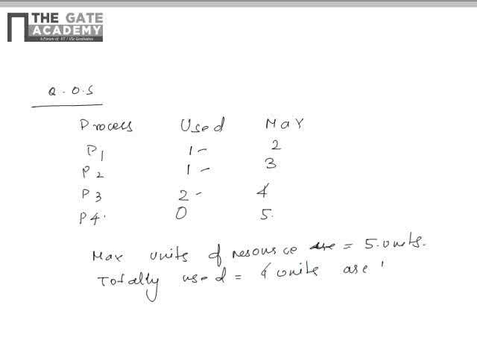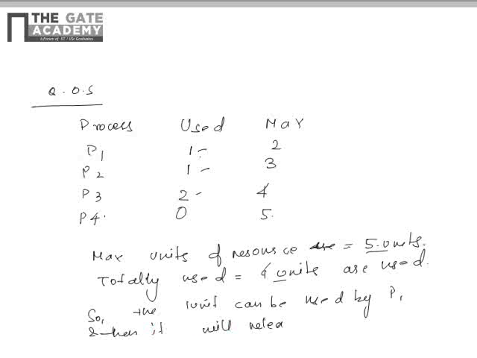4 units are used. So by P1 how much is required? Maximum 2 are required. So 1 it already used, so 1 is left, right? Because 5 units are there, 4 units are used. So the 1 unit can be used by P1, and then it will release 2 units, correct?